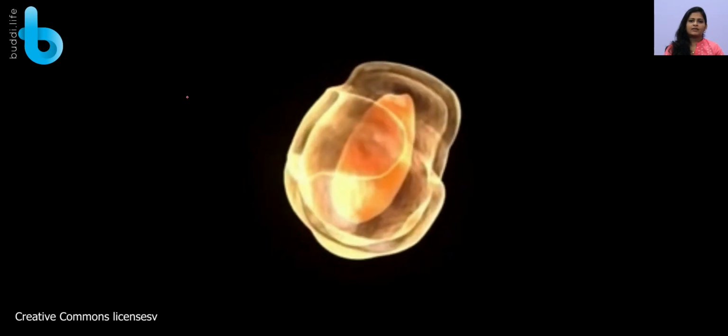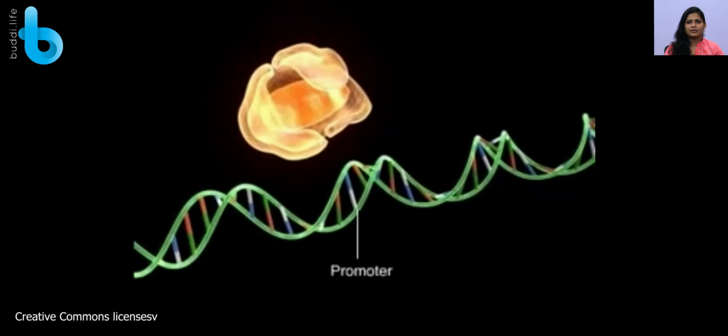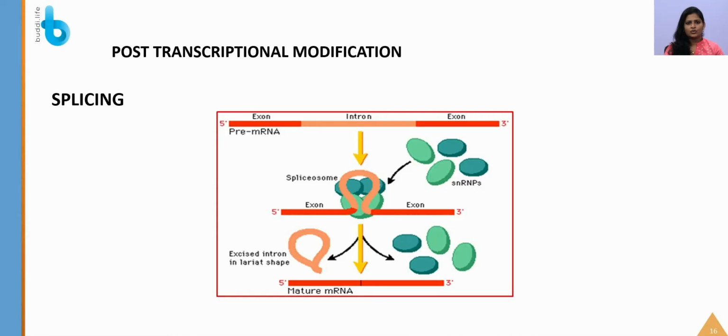So the next topic will be translation, and before that we will also study the genetic code. As we said, some modifications have to be done to that RNA. The first modification will be splicing. Splicing is nothing but the removal of introns. For this we have the spliceosome enzyme, which will be helping. Some snRNPs, that is small nuclear ribonucleoproteins, will also be helping in this.